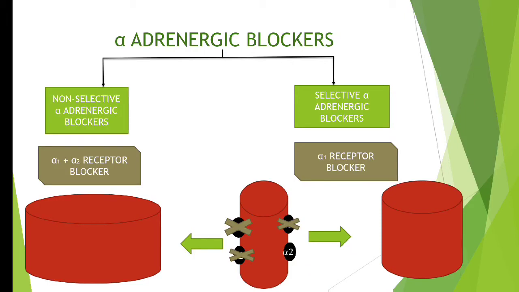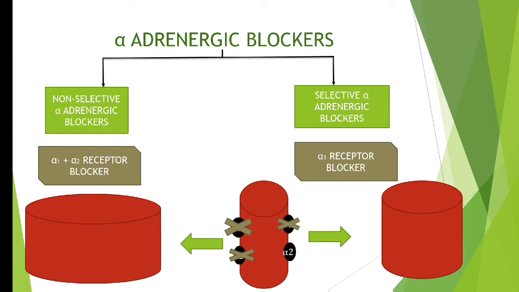But there is a difference in the vasodilation. The diameter, or you can say the strength of vasodilation, is more in case of non-selective alpha adrenergic blockers. But in case of selective alpha adrenergic blockers, they will also produce vasodilation, but the strength of vasodilation is less as compared to the non-selective alpha adrenergic blockers.